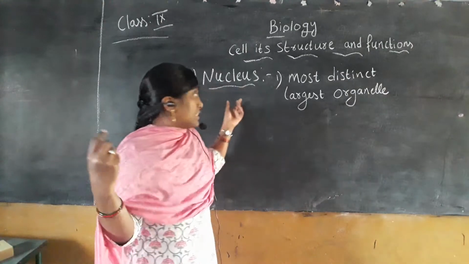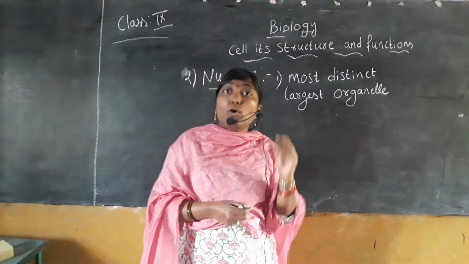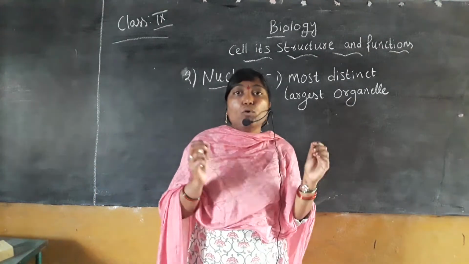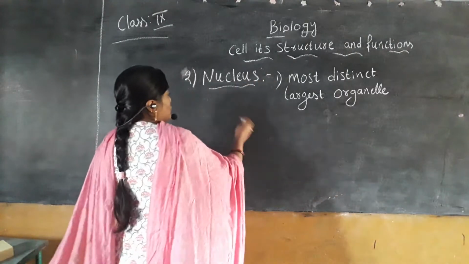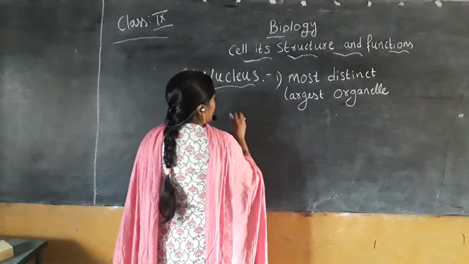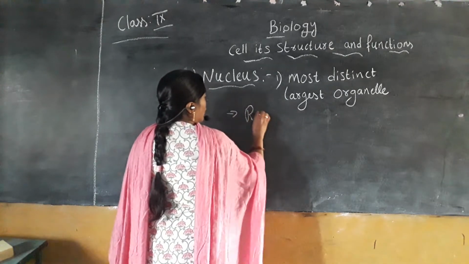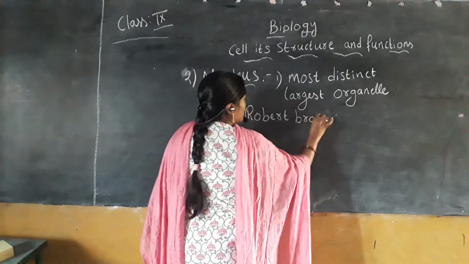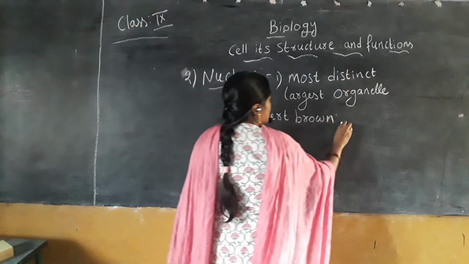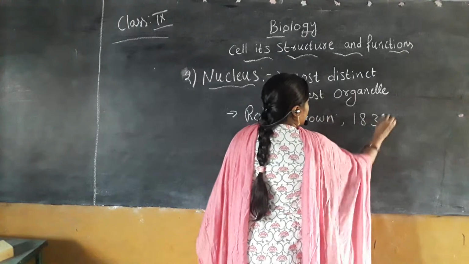So, we're discussing about the nucleus. First of all, who discovered the nucleus, or who observed the nucleus in the cell? The nucleus was first observed or discovered by the scientist Robert Brown. Robert Brown discovered the nucleus in the year 1831.